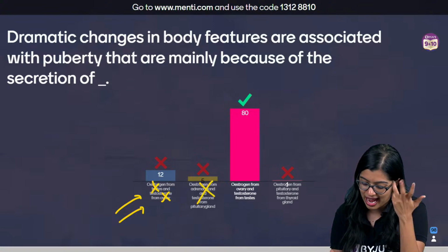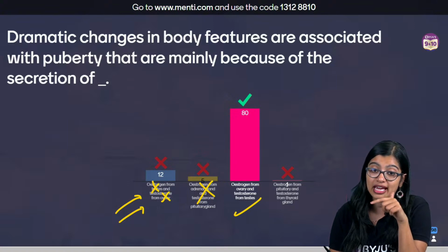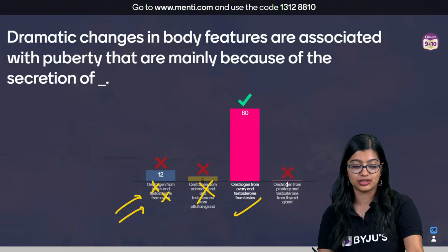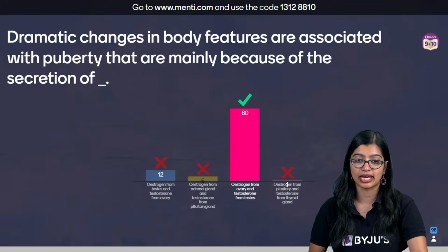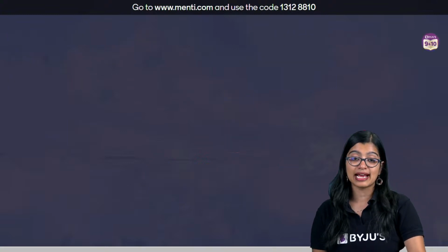Estrogen from adrenal gland, no. Estrogen from ovary and testosterone from testis, right? Which is why the correct answer here is option C. Okay. Now moving on to the next question.